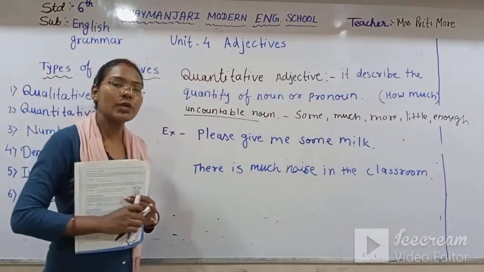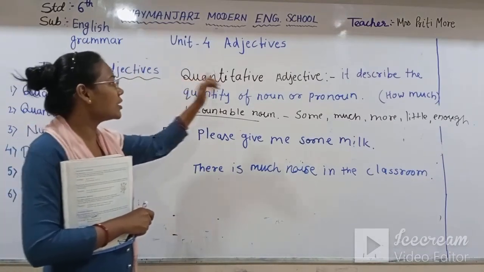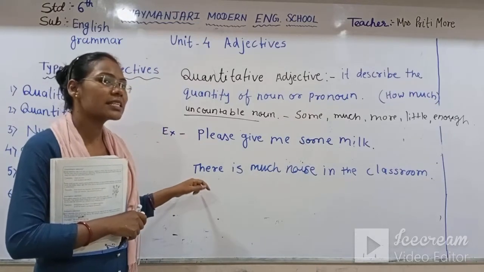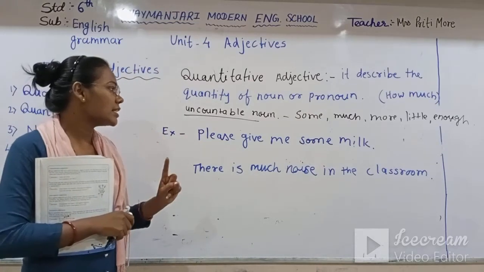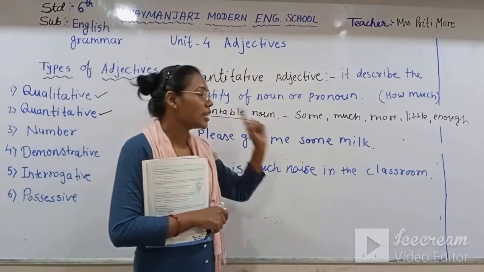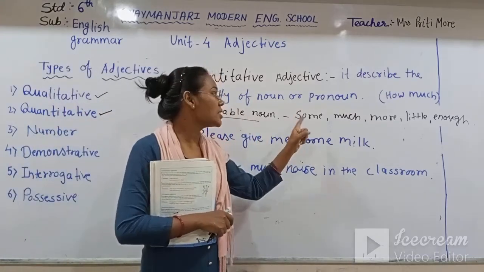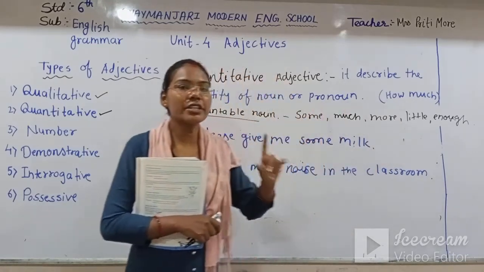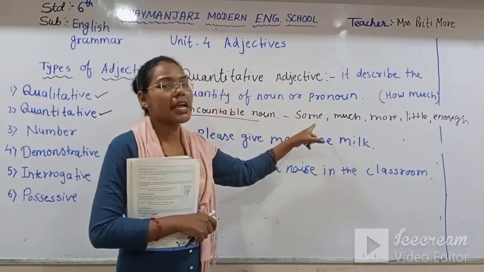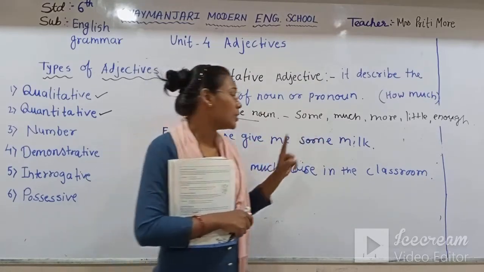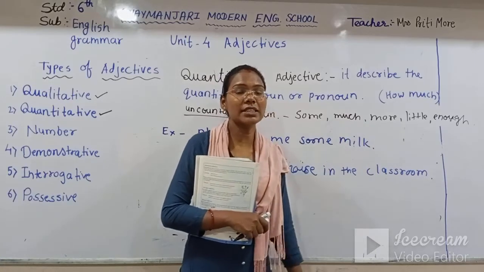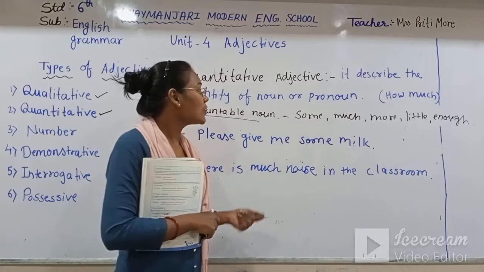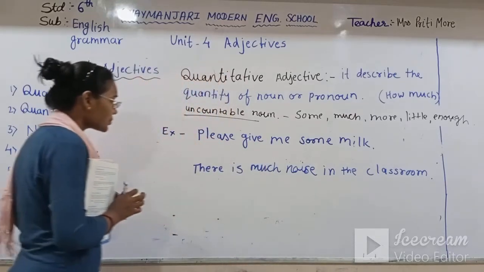Now see, I have written two examples for quantitative adjectives. Let's find the quantitative adjective from these given sentences. Before I explain, if you can find such a word, some, much, more, little, enough, this word is our quantitative adjective. If you see such words in the sentence, underline it and you can easily identify the quantitative adjective.